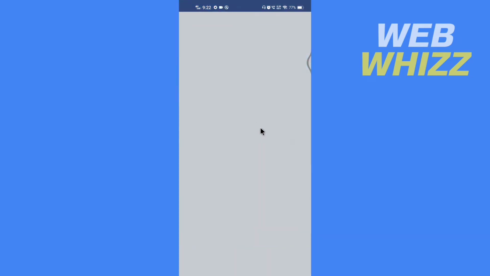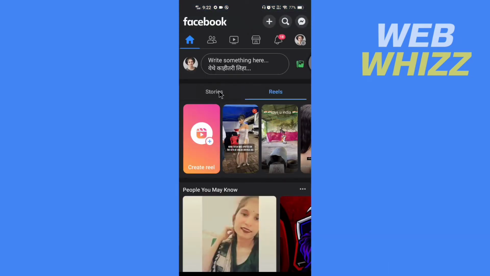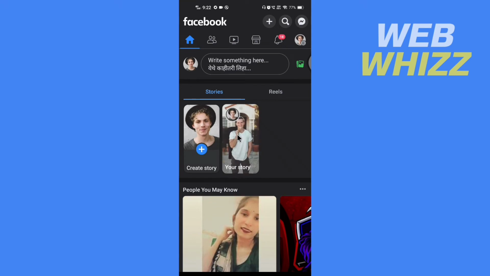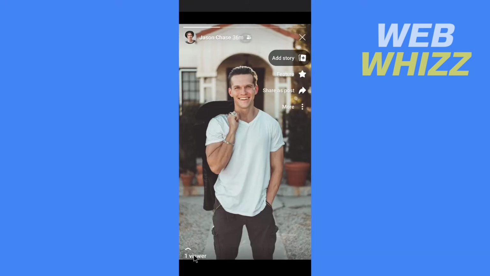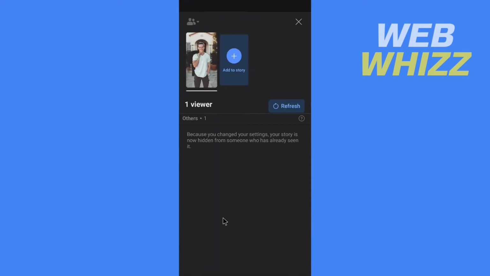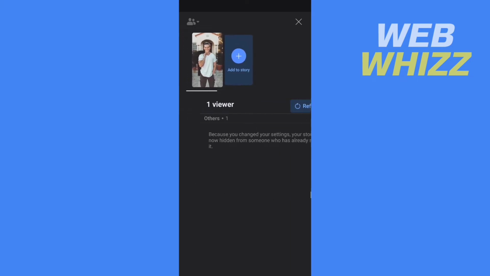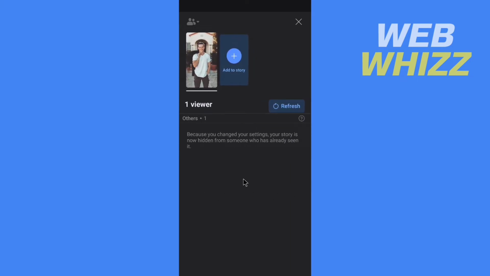So open the Facebook app and go to your stories and open up the story, and I'm gonna open viewers, and here it shows others, and beside it it shows one. But if I tap on it and slide it right or left, it doesn't show who are the viewers of the story,